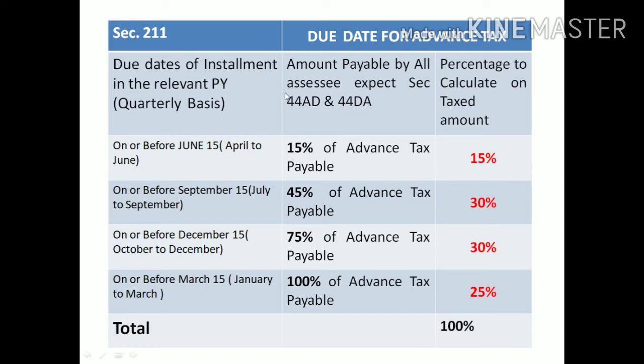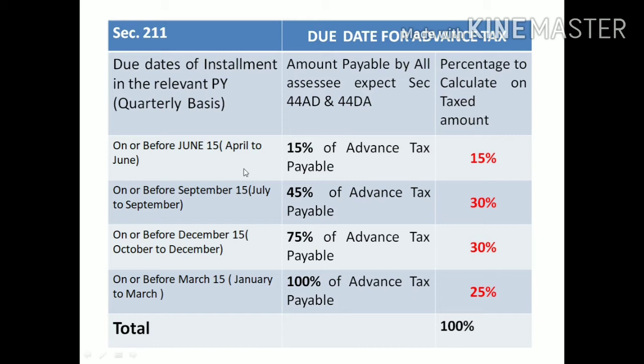No doubt in that. They need to pay advance tax not on a quarterly basis, but once in a year on or before 15th March. So except the assessees coming under 44AD and 44ADA, the remaining assessees need to pay advance tax at the rate applicable in the particular quarter. Then what percentage should be calculated on the amount?